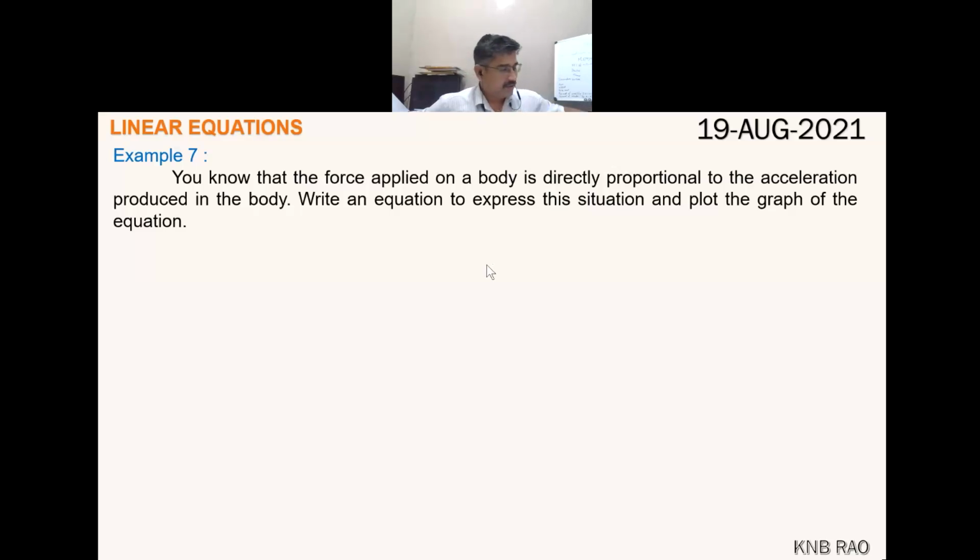Here you have force applied, F, and acceleration, A. So force applied on a body is directly proportional to the acceleration, meaning the more the force, obviously the more the acceleration. Why? Because directly proportional. Understood?